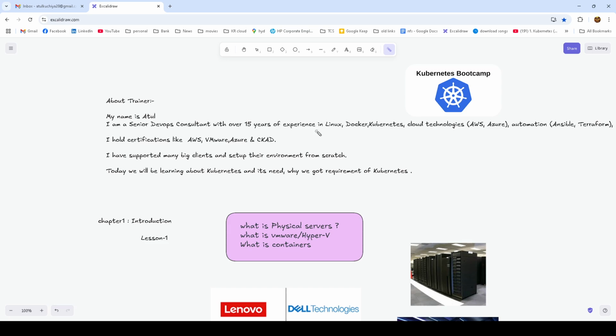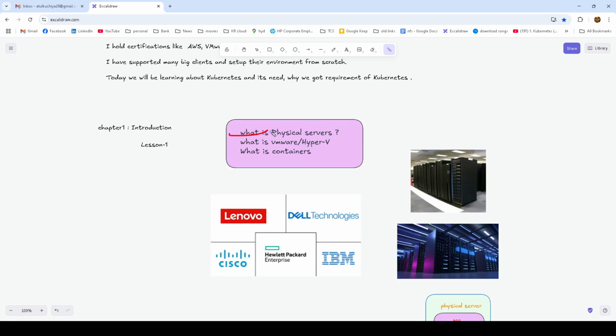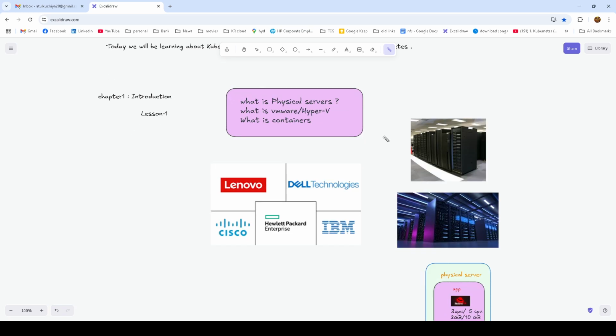Before learning Kubernetes, we need to understand why we need Kubernetes, and how environments were working 10 to 15 years ago. So let's consider what is a physical server, what is VMware, and what is a container. Let's take our first topic, what is a physical server. In order to learn Kubernetes, first of all we have to understand what a physical server is, and why we need Kubernetes in case the physical servers are already there.